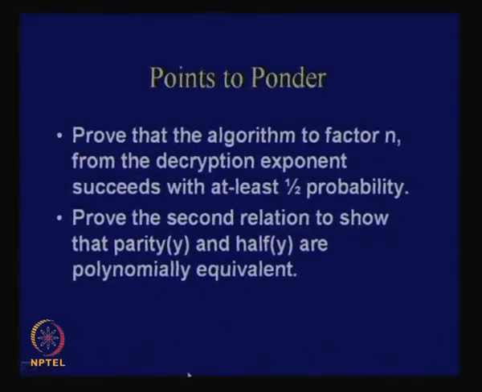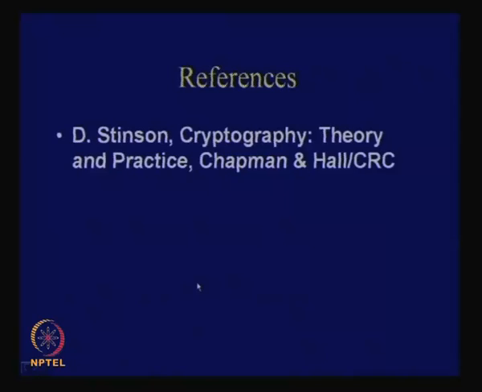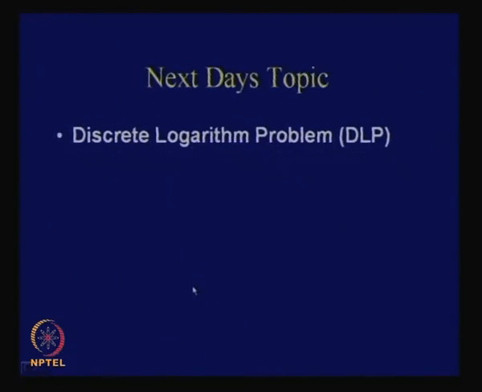So, I will conclude with this. You can take this exercise that proves that the algorithm to factor n from the decryption exponent succeeds with at least half probability. You can just read this from Stinson's book, you should understand. And the other thing is to prove the second relation to show that parity y and half y are polynomial equivalent. I have shown you one part, the other part I have not. So, these are the references, okay, and I shall continue with the discrete log problem.